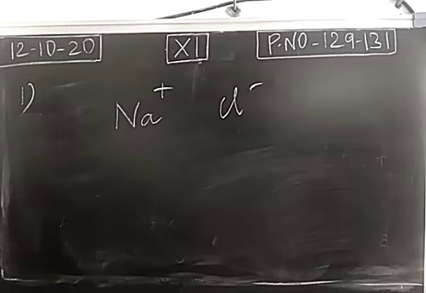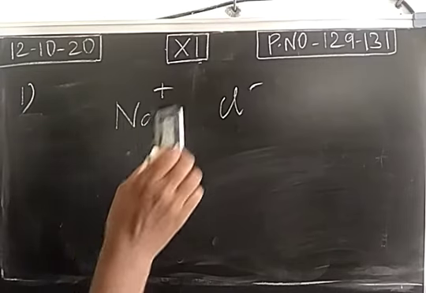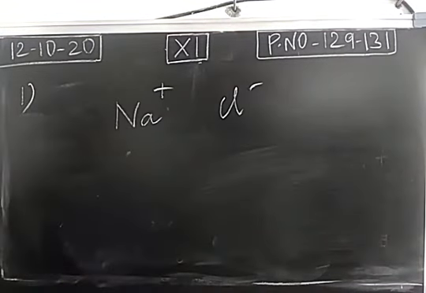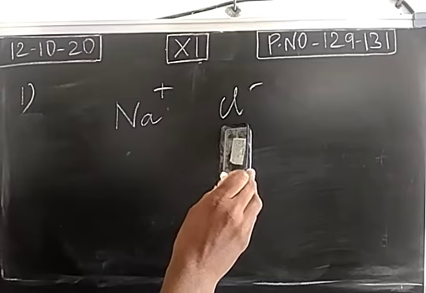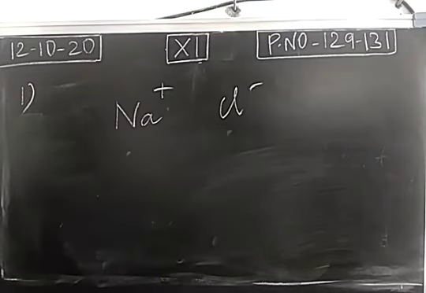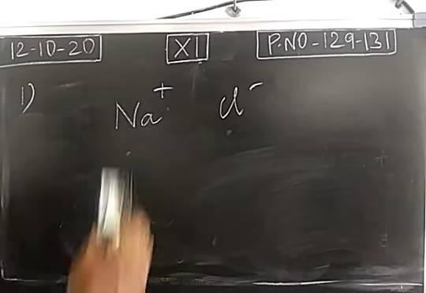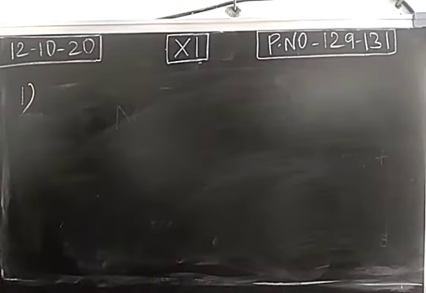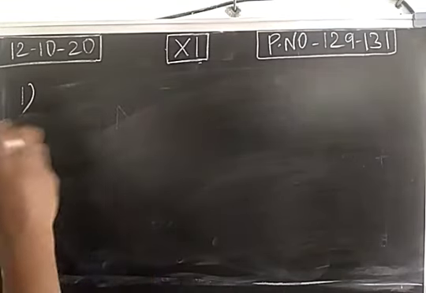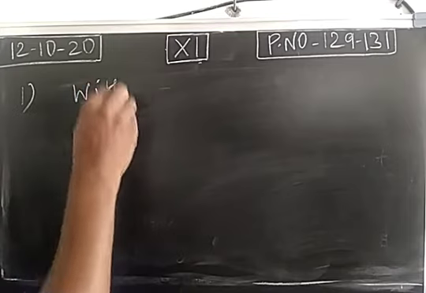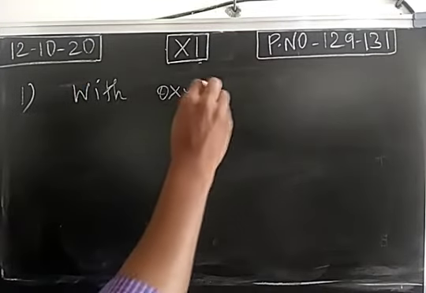So this is electropositive in nature, having the tendency of losing an electron. And the halogens, chalcogens and the nitrogen group elements have the tendency of gaining electrons to become like noble gas. So alkali metals will combine with halogens and chalcogens to form ionic compounds. First one, reaction of alkali metals with oxygen.